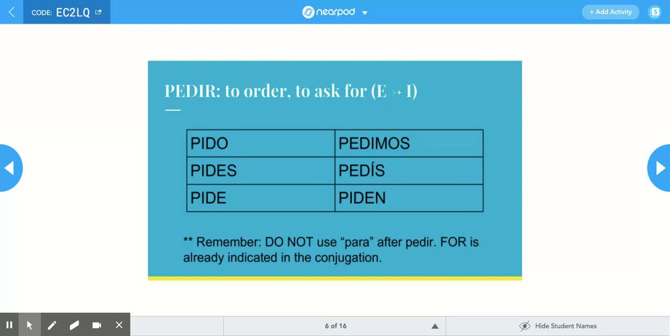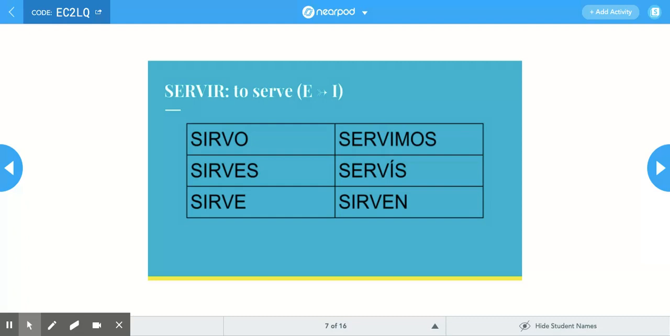Remember, if you're saying to ask for something, you do not use the word para after pedir because for is already in the definition. So if you wanted to say, I ask for a fork, you would say, yo pido un tenedor. You're not going to say, yo pido para un tenedor. Servir: sirvo, sirves, sirve, servimos, servís, and sirven.